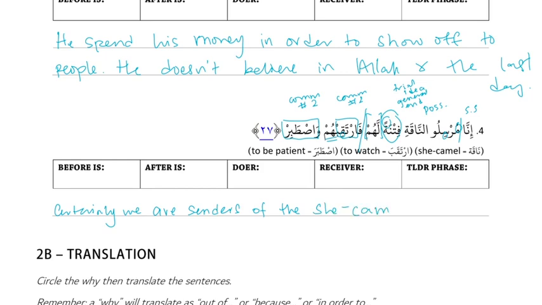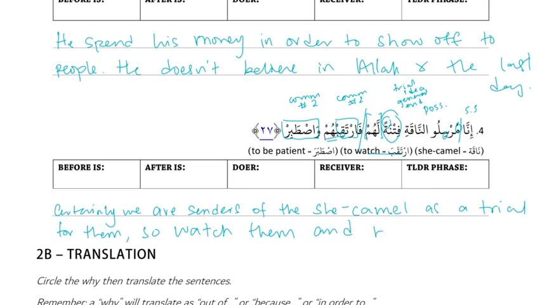As a trial. Right, as a trial, meaning the she-camel. Or, can you say "in order to try them" as well? You could say that. Yeah. Okay. As a trial, in order to try. As a trial for them. Yeah. Or in order to try them. Fa is "so." Irtaqib, from irtaqaba, to watch. So watch them. Right, watch them. That's our receiver. And then wastabir. Be patient.